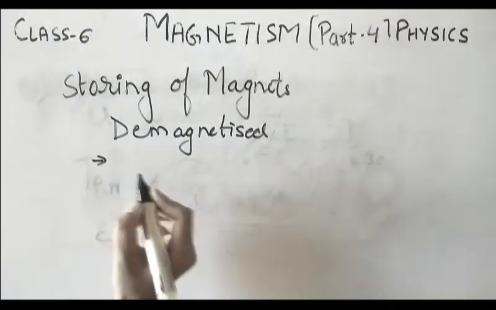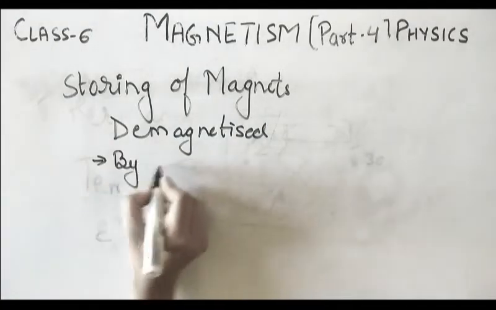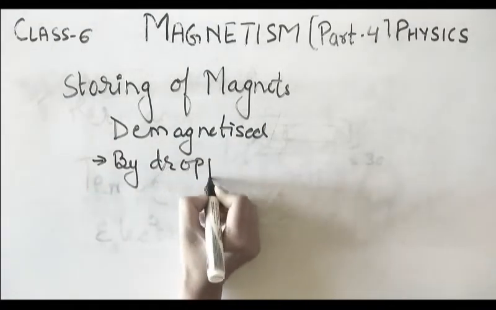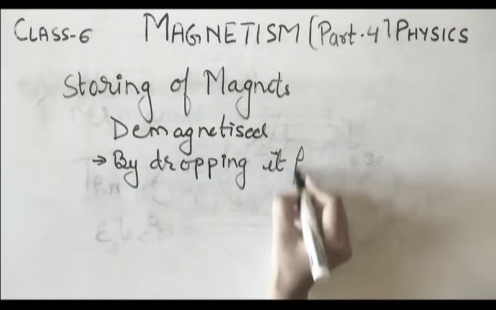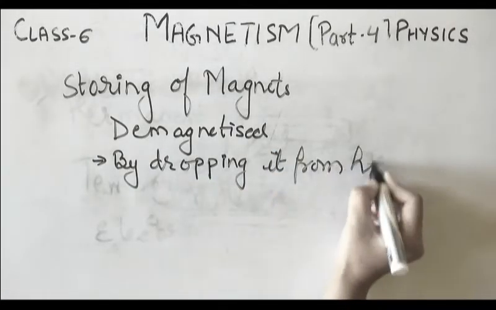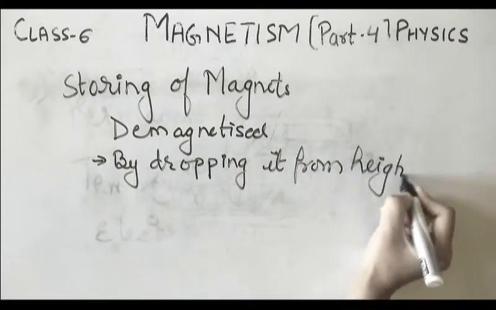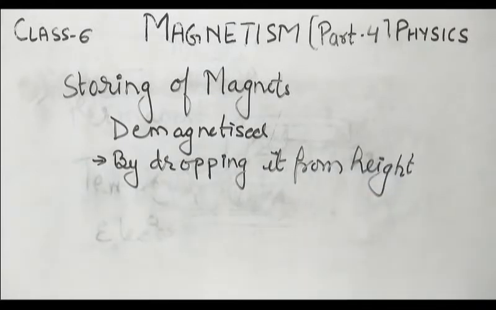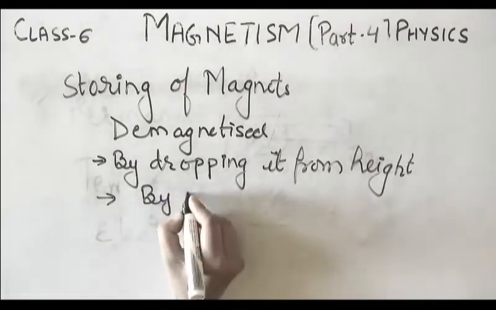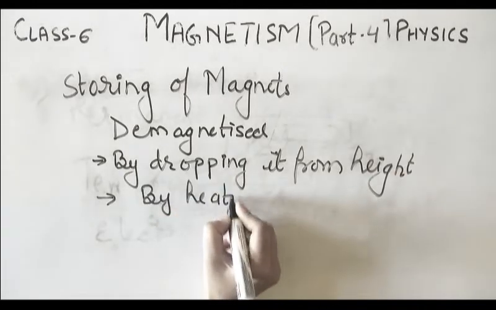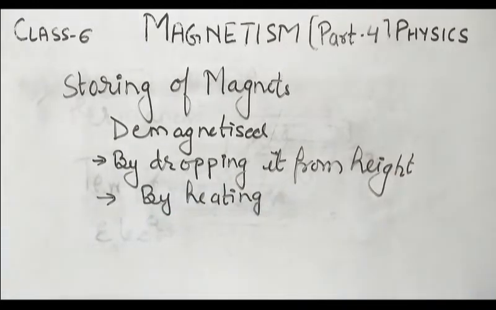So first way I told you, by dropping it from height. If you drop a magnet from a great height, it will reduce its magnetic property. By heating: if you are going to heat it, it is also going to lose its magnetic property.